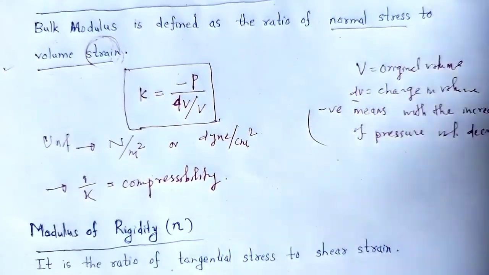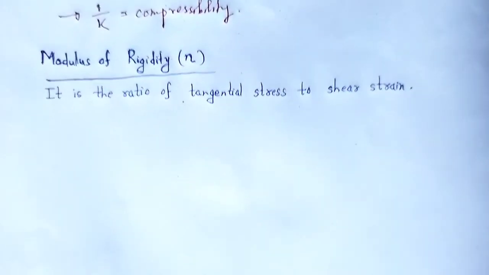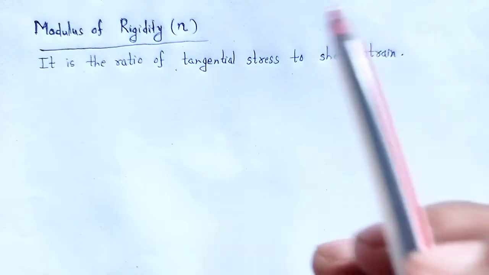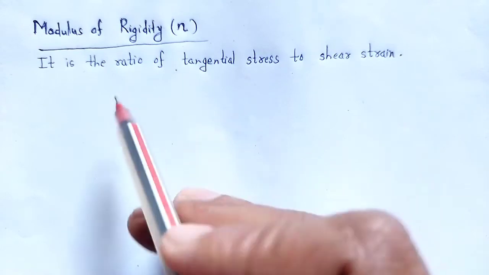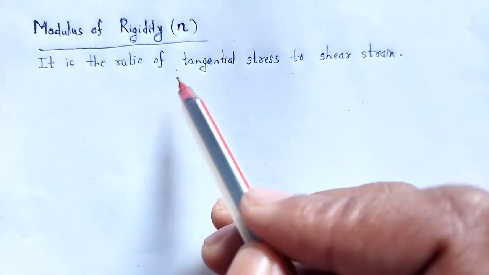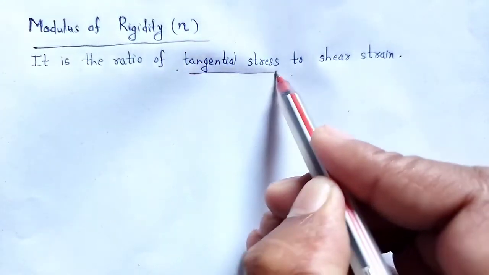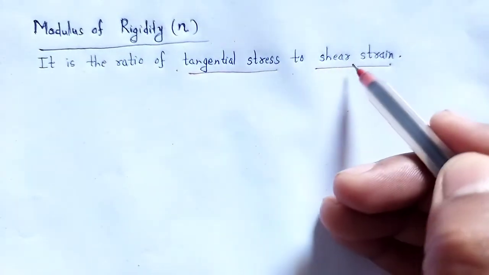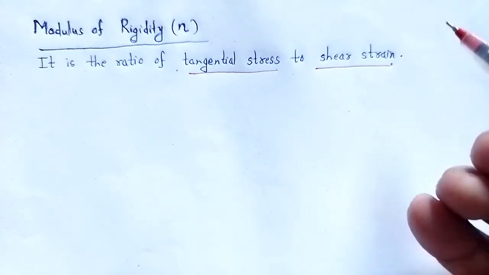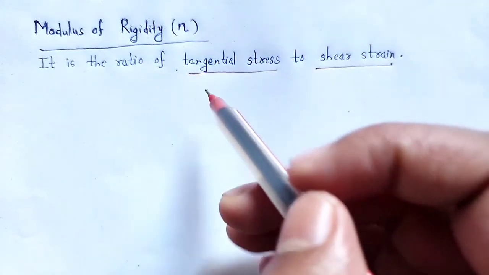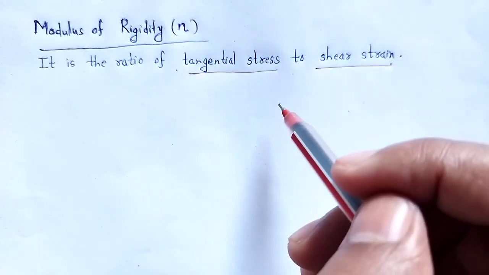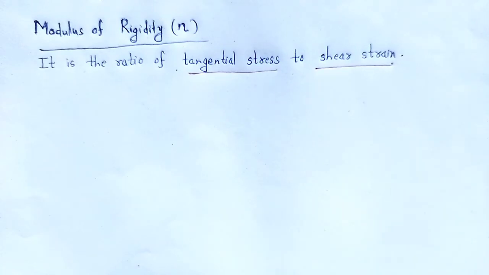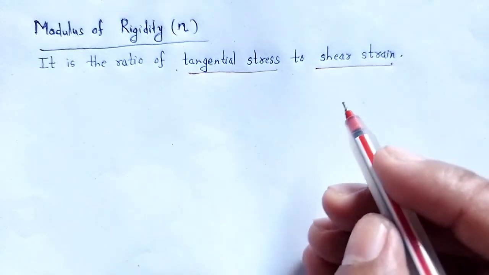Another elastic constant is the modulus of rigidity, denoted as eta. It is the ratio of tangential stress to shear strain. Stress by strain gives an elastic constant; for the modulus of rigidity, it is the tangential stress to the shearing strain. So we can mathematically formulate that elastic constant. We take an example.